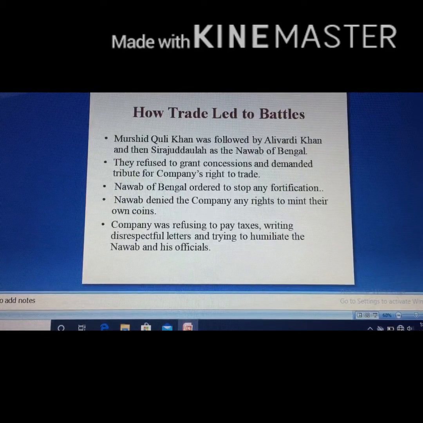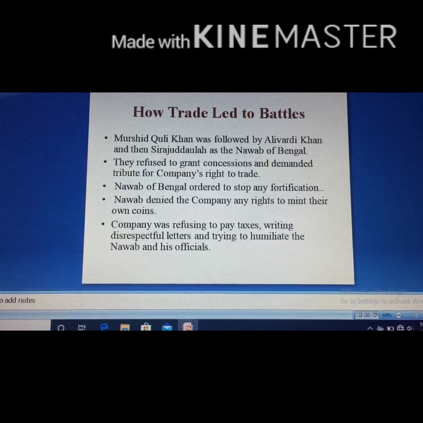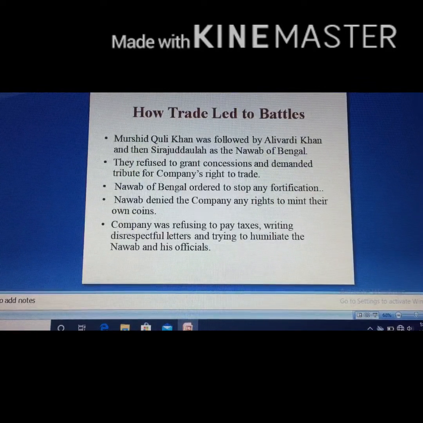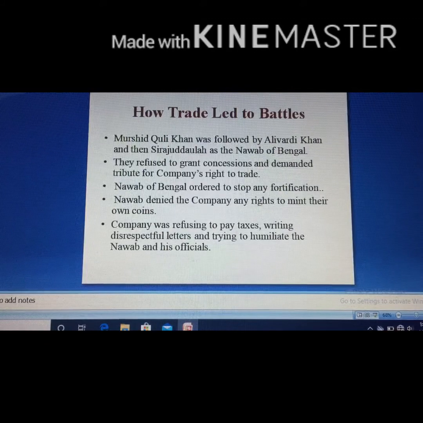Plus, as we discussed yesterday, company officials took land and made their warehouses and offices. Later they started fortifying that area and building huge forts. The Nawab of Bengal objected to this. He did not want them to do further fortification. The Nawab also denied the company any right to mint their own coins. What does it mean? The British East India Company wanted to mint their own coins to do trade, whereas the Nawab of Bengal refused it.